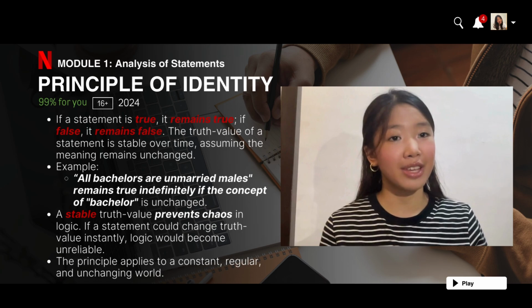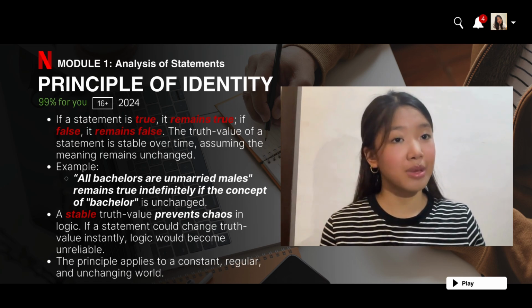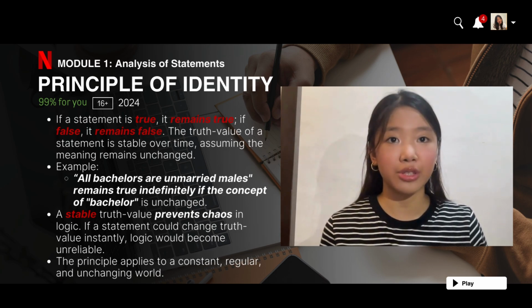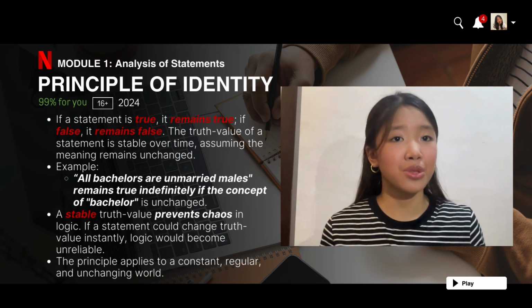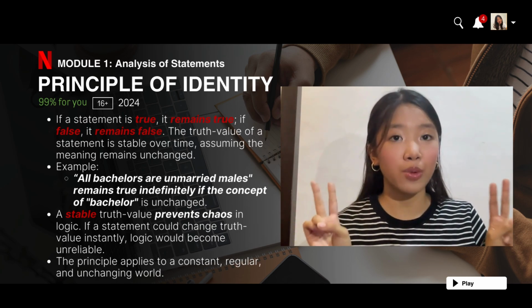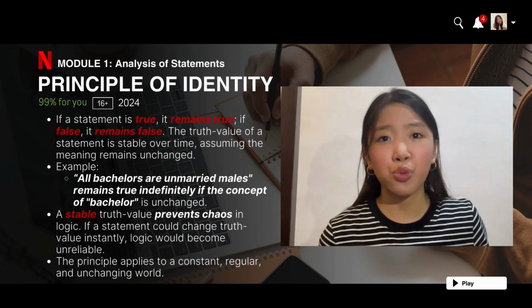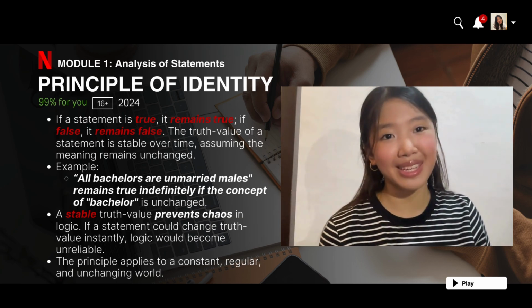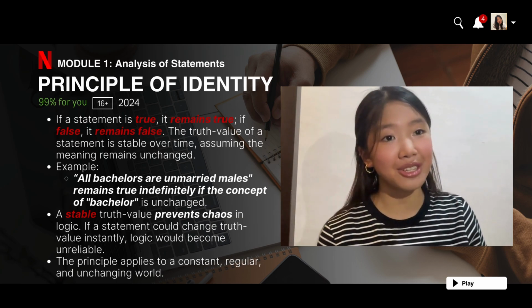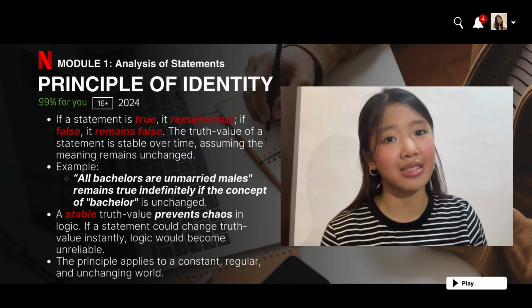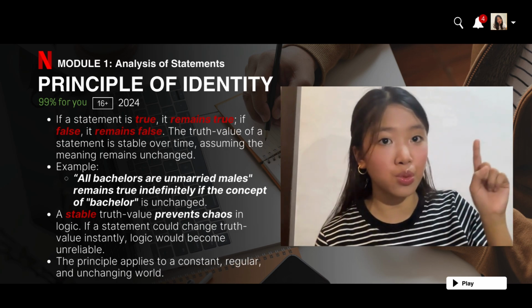The principle of identity says that if something is true, it stays true. If it's false, it stays false. Basically, the truth doesn't just flip-flop, like how 2 plus 2 will always be equal to 4. It won't suddenly become 5 tomorrow. Another example here says, all bachelors are unmarried males. As long as the meaning of bachelor stays the same, this will always be true.